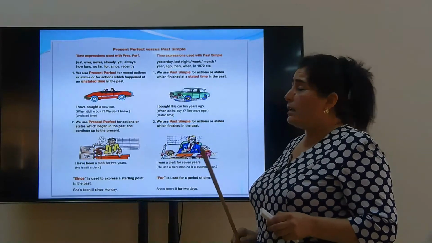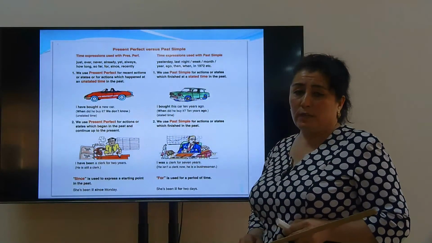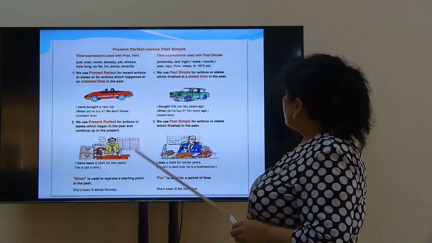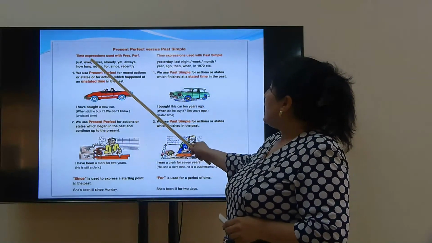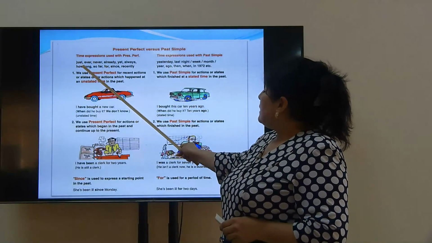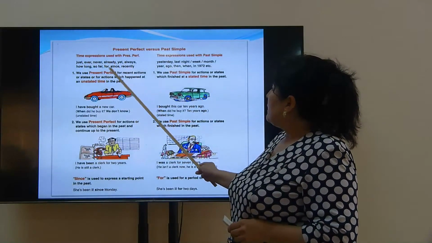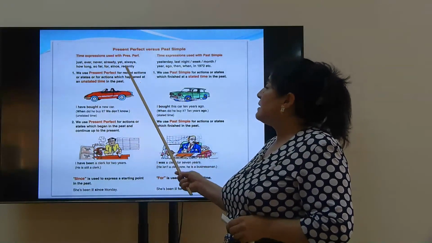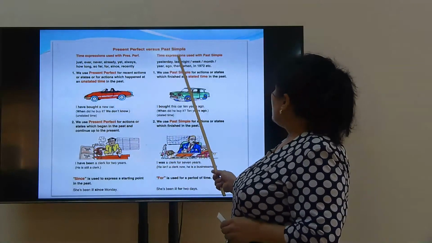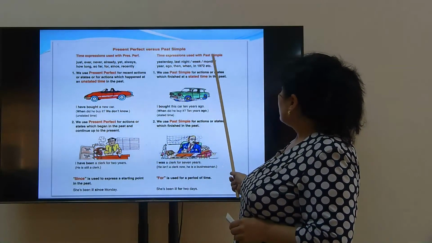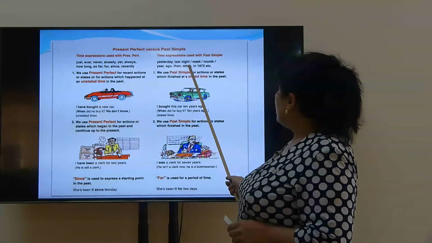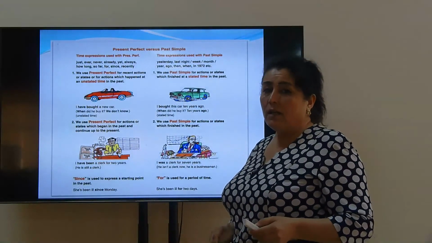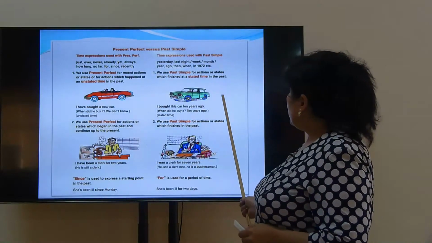Sometimes we confuse present perfect tense and past simple tense, but there are some differences between them. You should pay attention to these differences. For example, time expressions: just, ever, never, already, yet, always, how long, so far, for, since, recently are used in the present perfect tense. Yesterday, last night, last week, last month, last year, ago, then, when, in 1972, also 2019 are used in past simple.